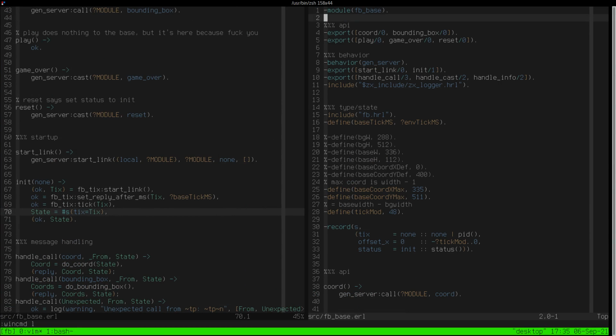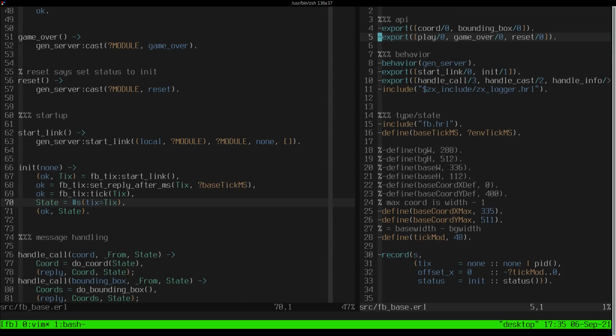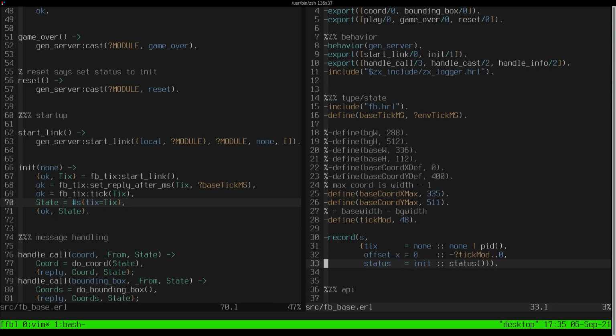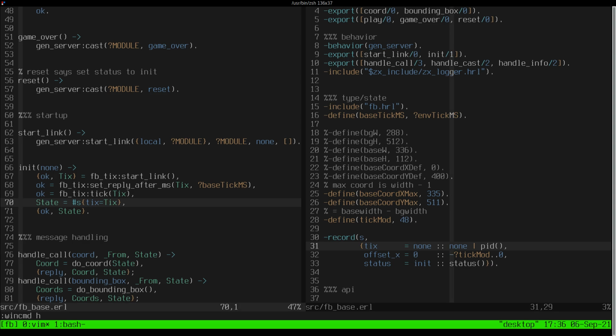Here's our state record. This is the state for the process, and a lot of the messages will just update the state. The state's ticks starts by default as none, or it's a process identifier. And when it starts, state is #s with s ticks equals ticks. And then it returns ok and the state.